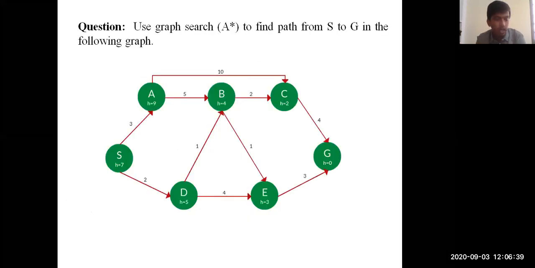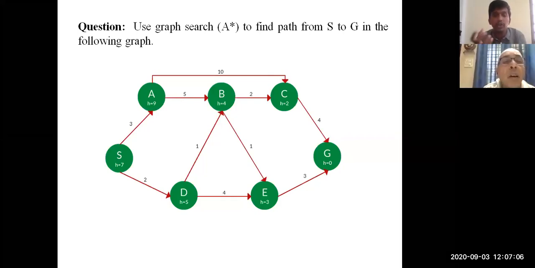Okay. Now this is a question for you, guys. According to your understanding of the previous example, we'll try to compute this. Everybody has 1 minute to look at the question. You need to read from S to G. The question is: applying the A star algorithm, you need to reach from S to G. How many paths do you have, and what is the optimal solution you can provide? That should be your answer.